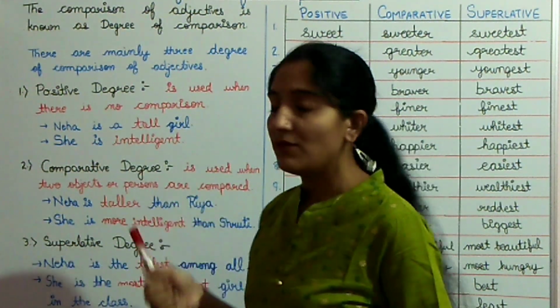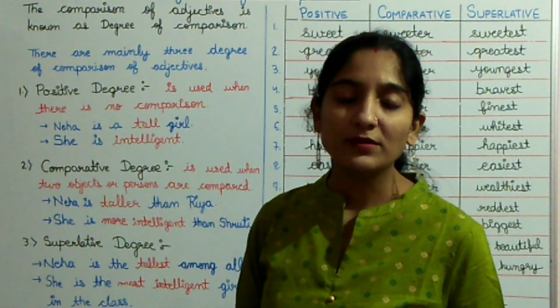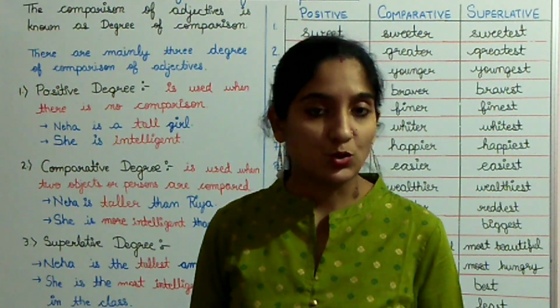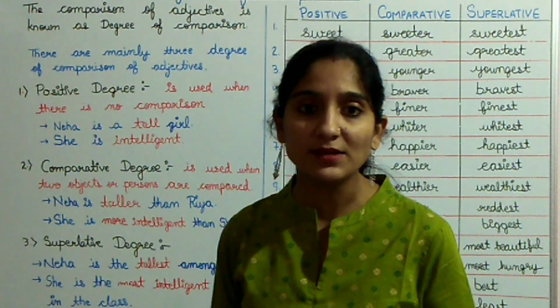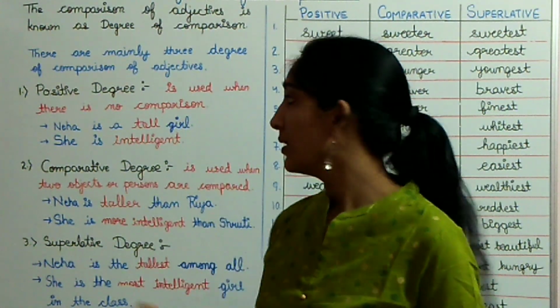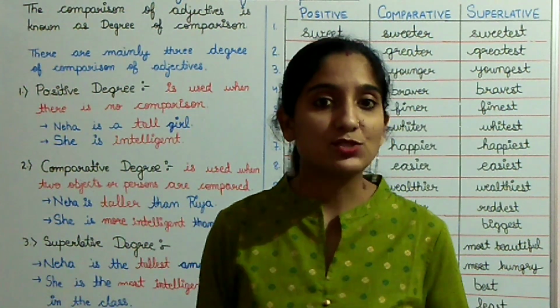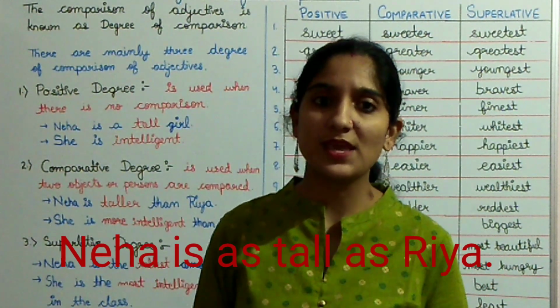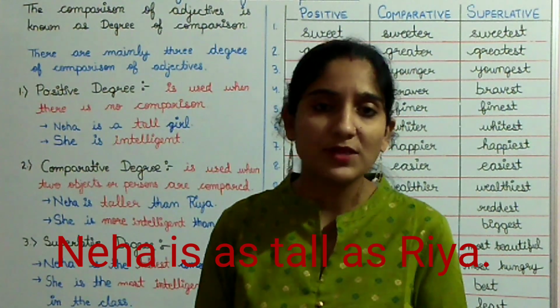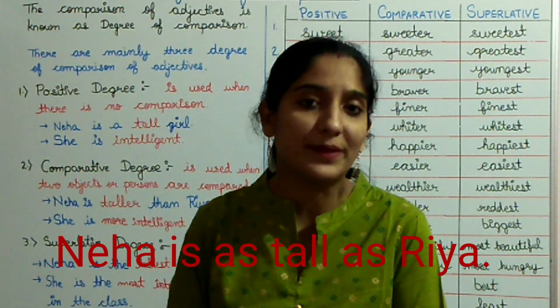And positive degree we can also use when two persons or two objects are same. For example, Neha is as tall as Riya. Both Riya and Neha, they are of same height. So there is no comparison.